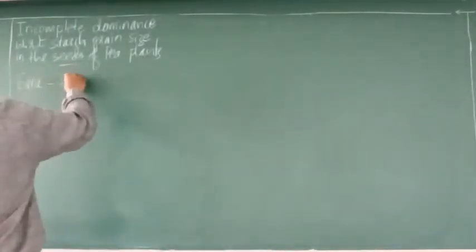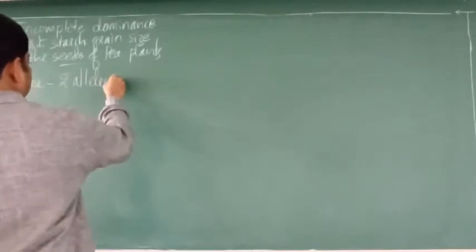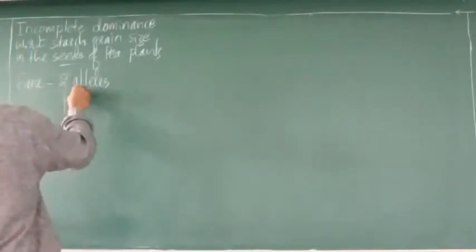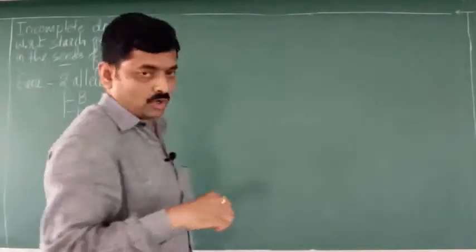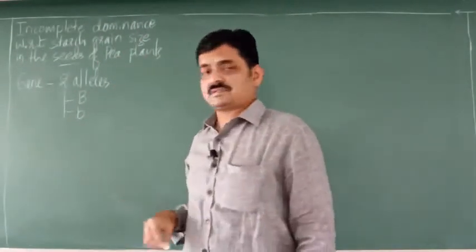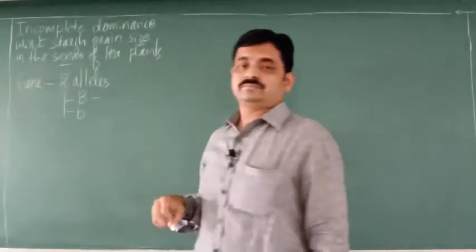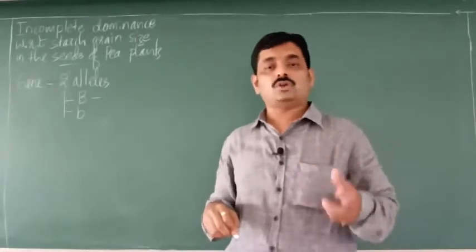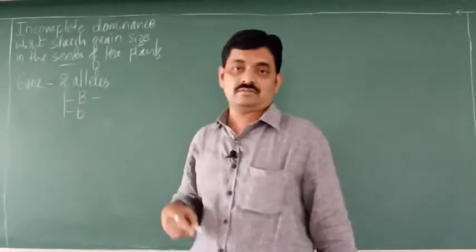It has two alleles. These two alleles are capital B and small b. So these are the two alleles of this gene. Now this allele is dominant, and this is a recessive allele.